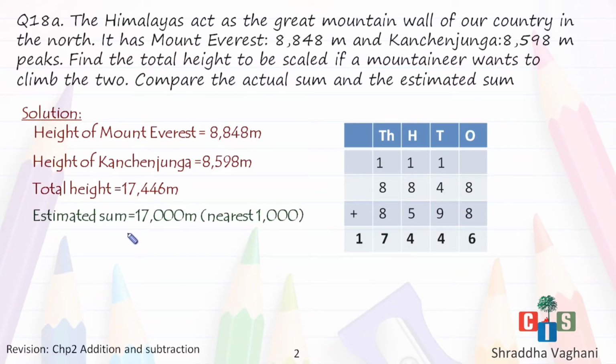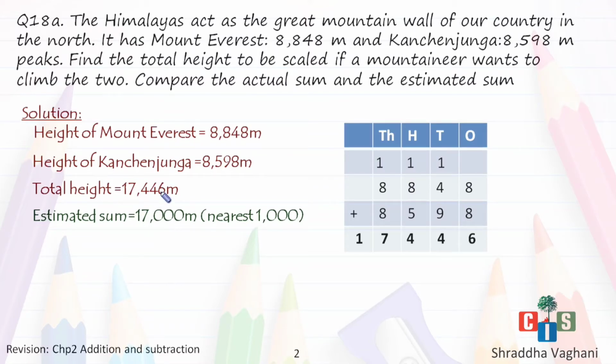So here we go. The answer would be 17,000 only, because the digit to the right of the rounding place, that is 4, is less than 5. So I am going to keep the digit at the rounding place as it is, that is 7 only. So it comes up to be 17,000.